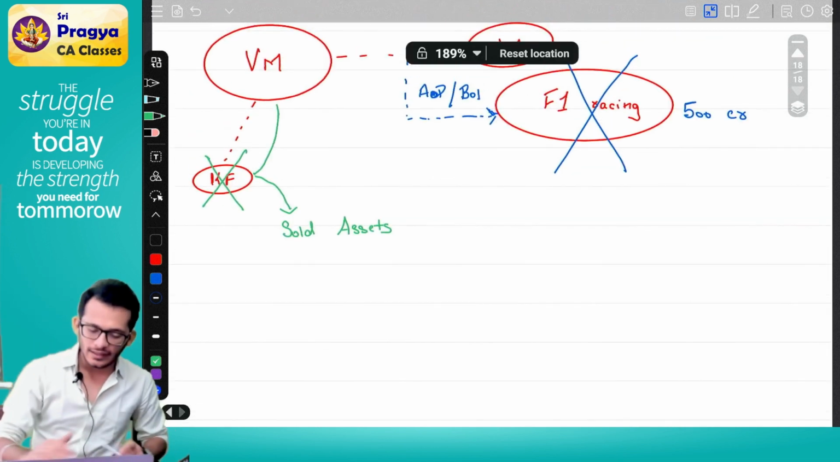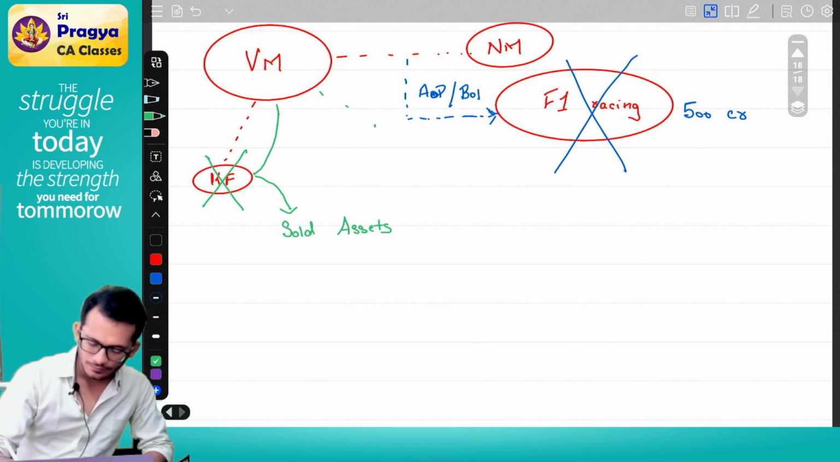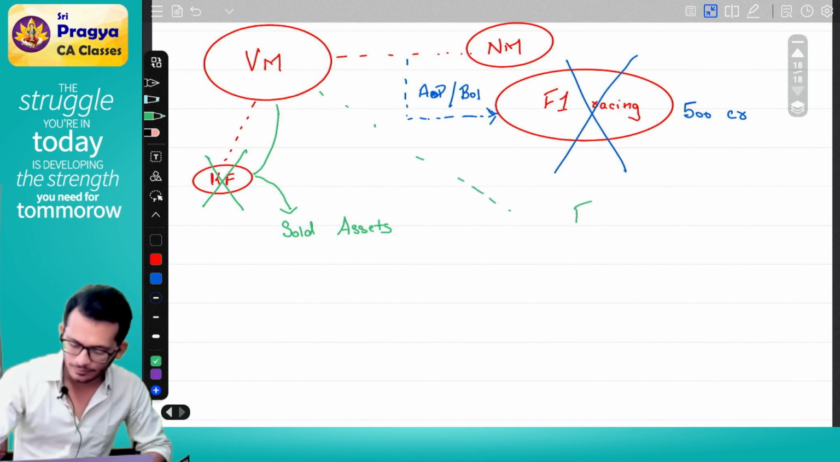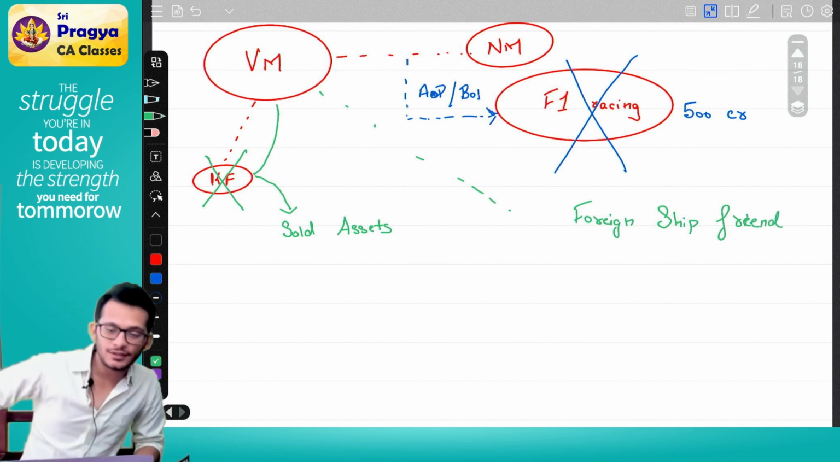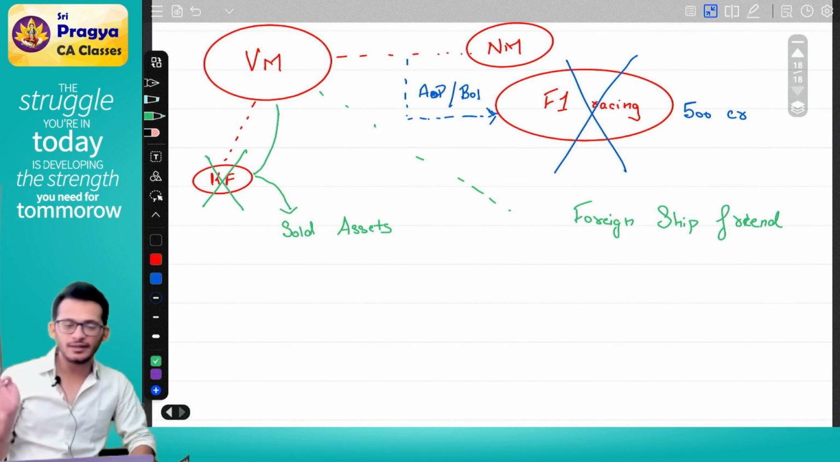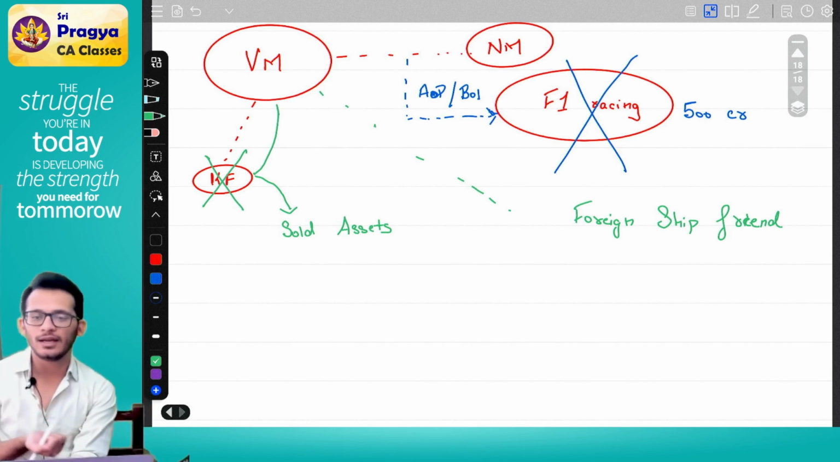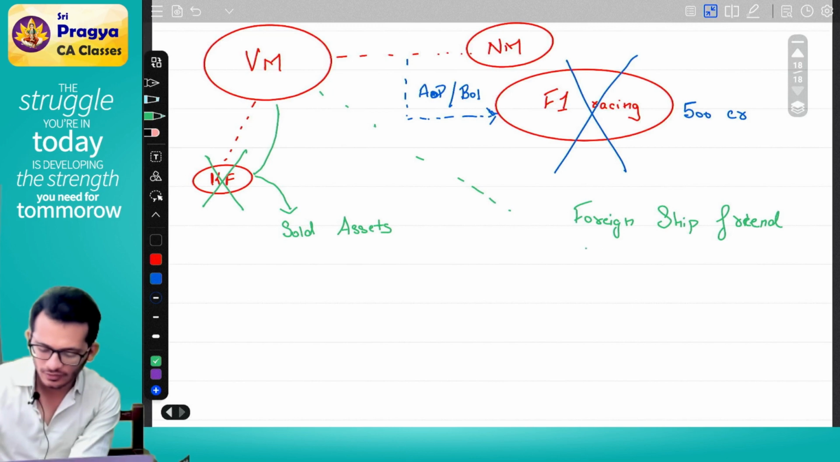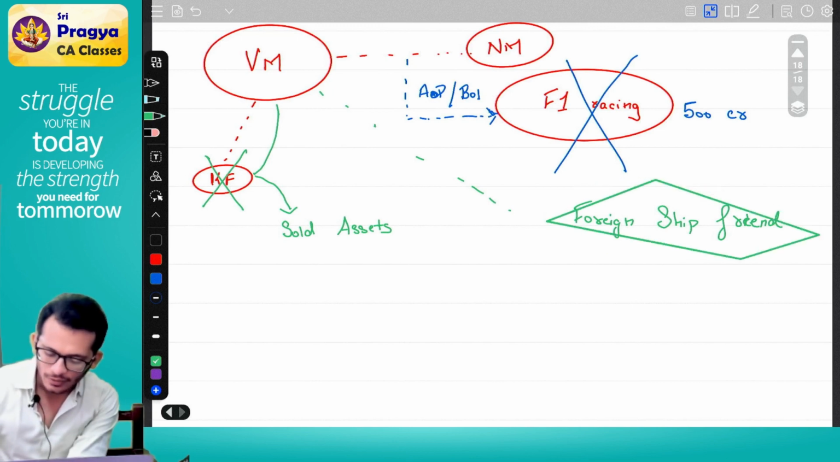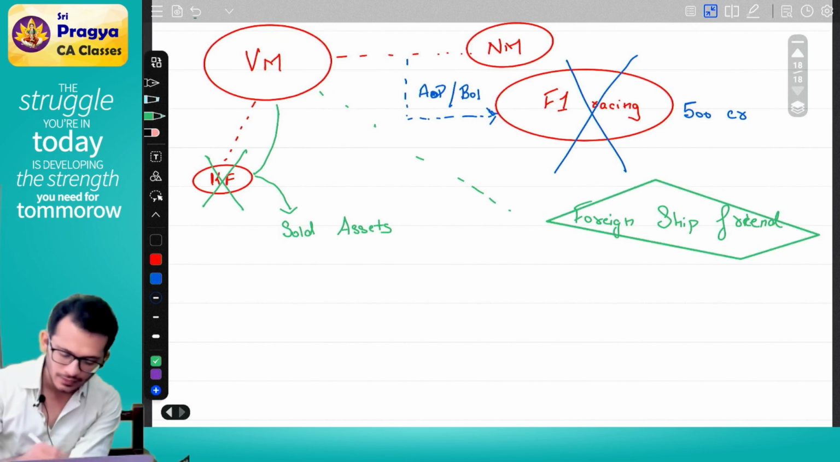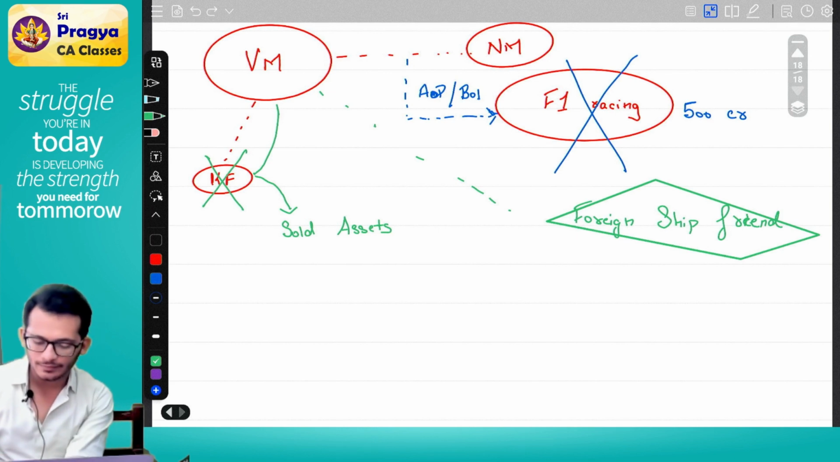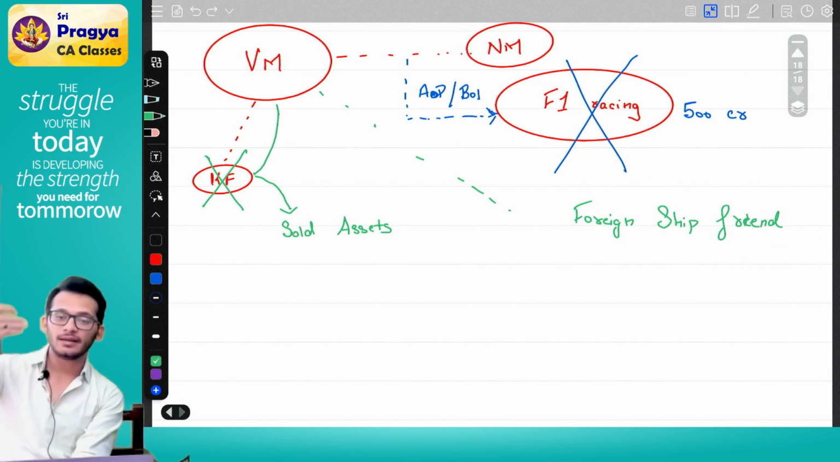He went to his foreign ship friend and told him, dear foreign ship friend, you come to India and collect me and go. What did this foreign ship friend do? He came to India. He collected Mr. Vijay Mallya and left.